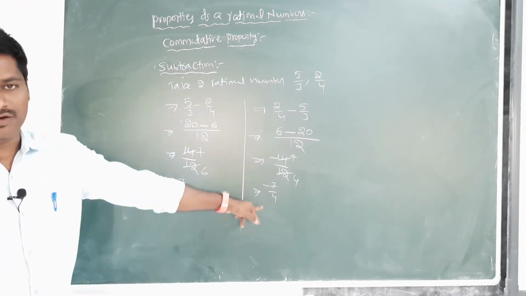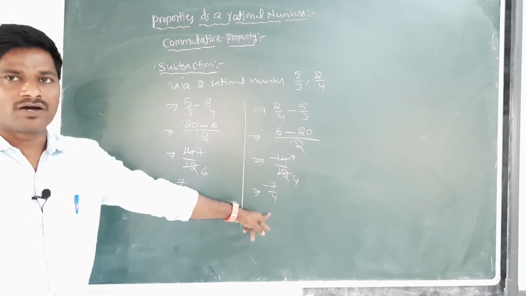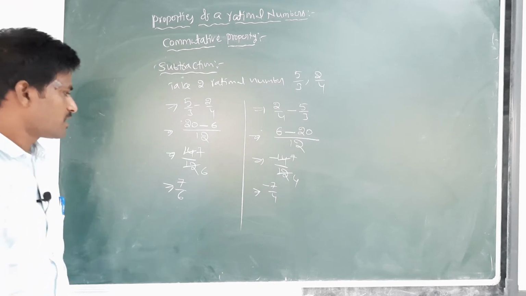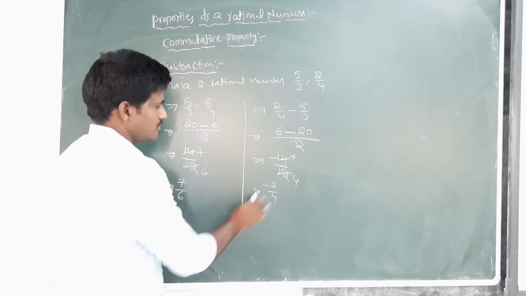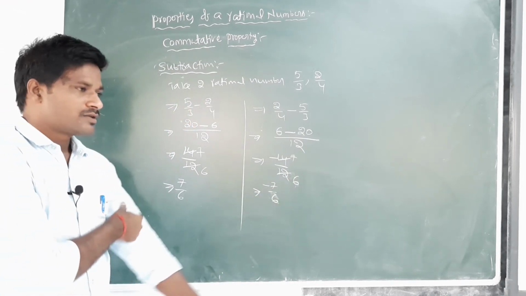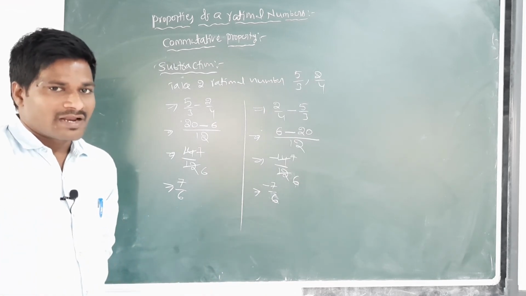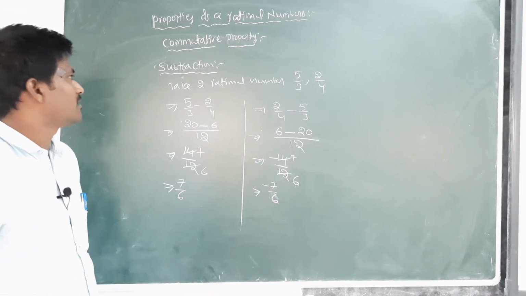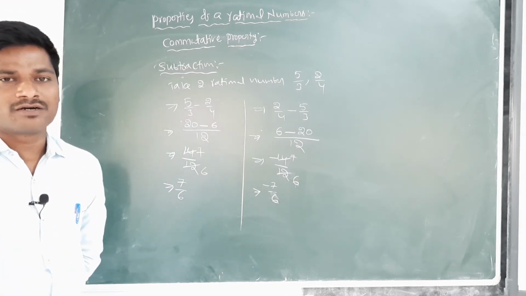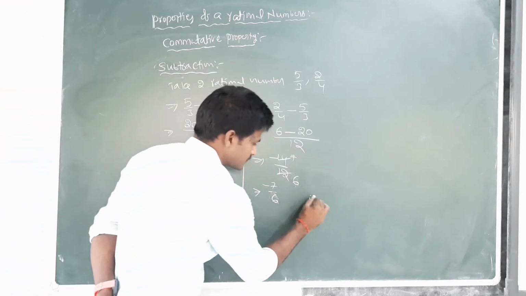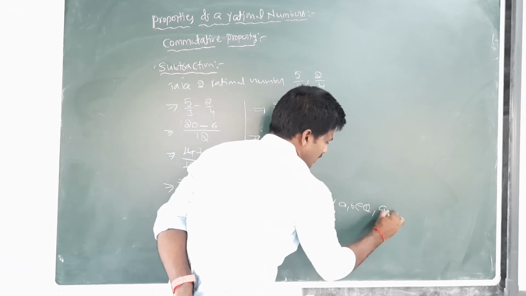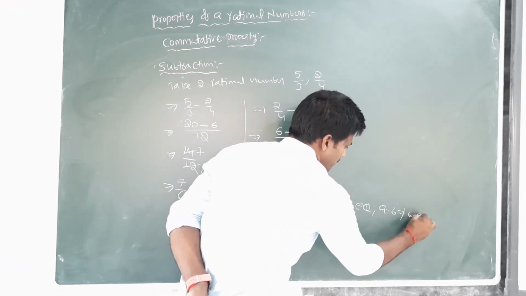Both values are not equal. So the rational numbers do not satisfy the commutative property under subtraction. That is, for all a, b belongs to Q, a minus b is not equal to b minus a.